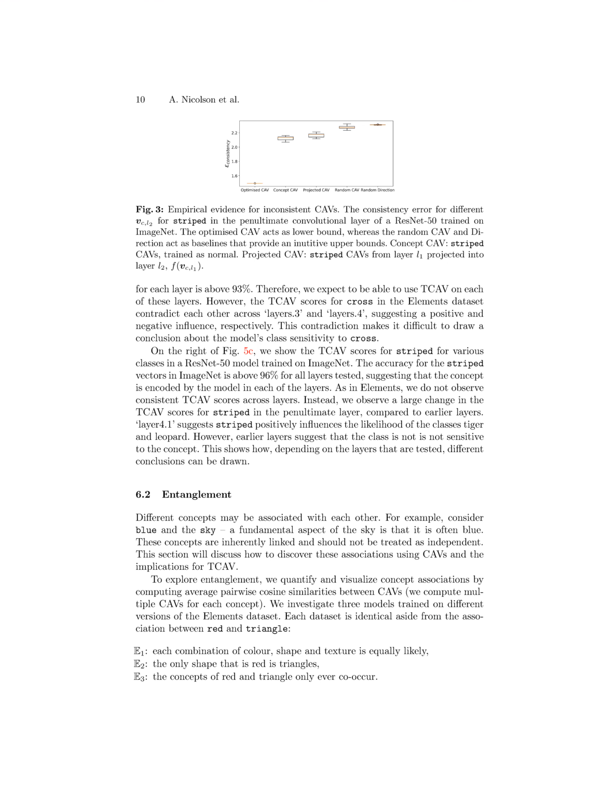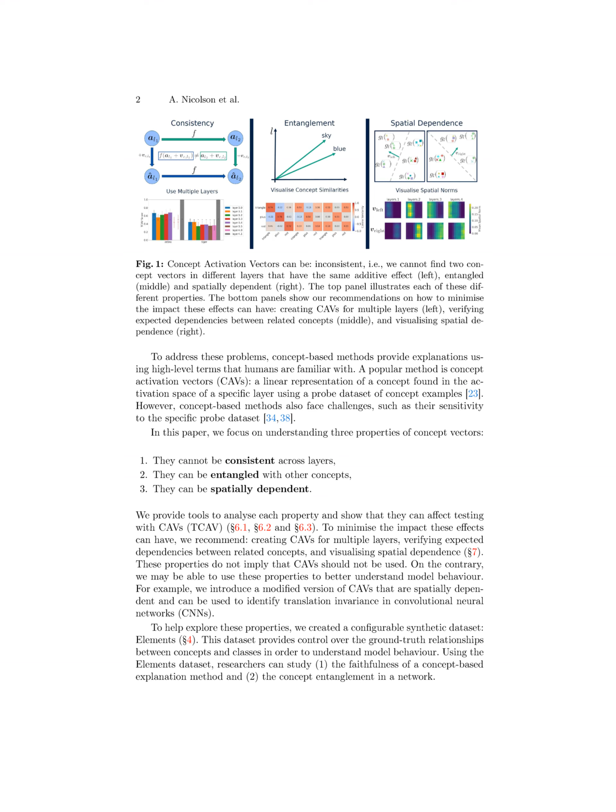The results show that concept vectors found in different layers are not consistent, as indicated by the non-zero consistency error. This suggests that the directions encoded by CAVs in different layers are not equivalent, leading to varying TCAV scores across layers. The inability to find consistent concept vectors across layers implies that different layers represent different components of the same concept, impacting the model's behavior and decision-making process.